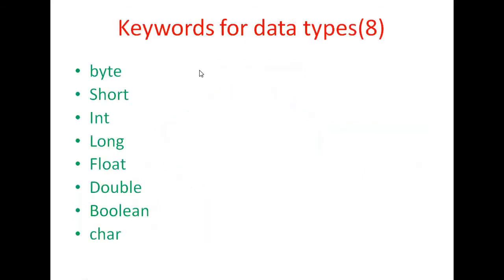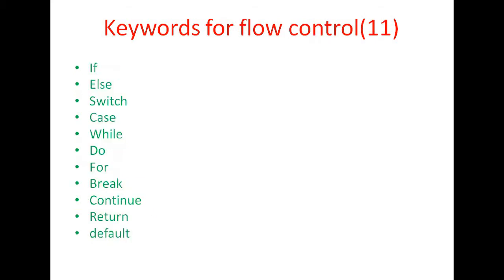First, keywords for data types. 8 keywords are reserved for data types, and they are byte, short, int, long, float, double, boolean, and char. These are reserved only for the data types. Second is keywords for flow control. Flow control means if else statements, while statements, looping statements, and switch statements. These are known as flow control statements.